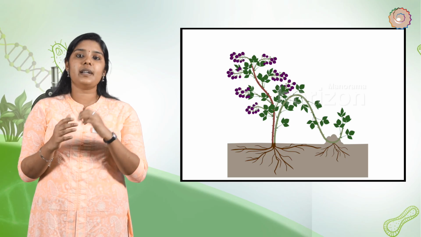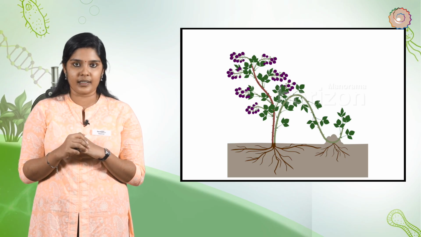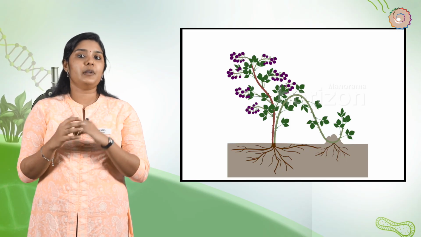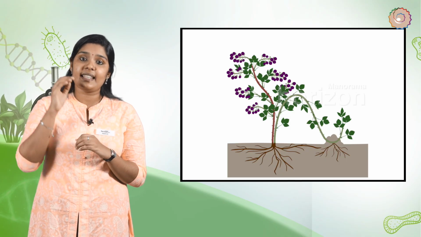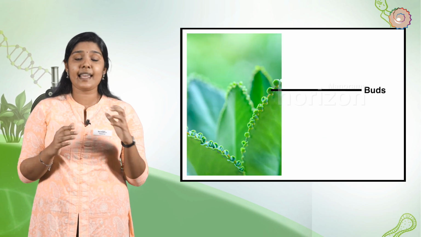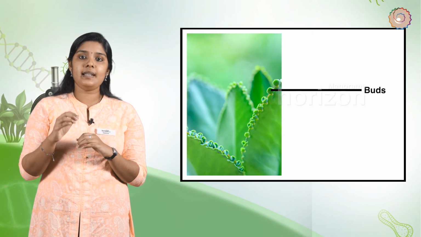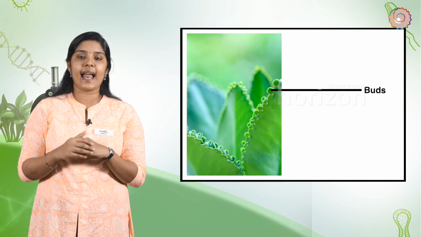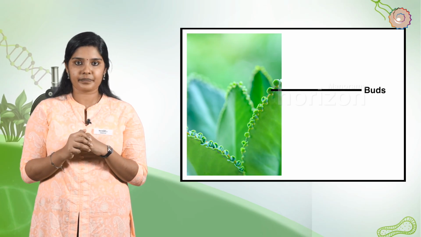The main advantage of vegetative propagation methods is that the new plant contains the genetic material of the parent plant, so that they are essentially clones of the parent plant. It's very interesting that in the case of Bryophyllum, buds develop in the notches. That is, they fall down on the soil and develop into a new plant.